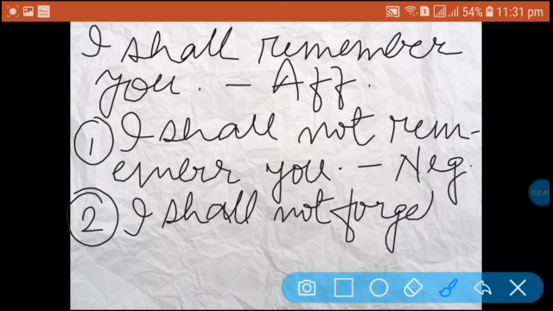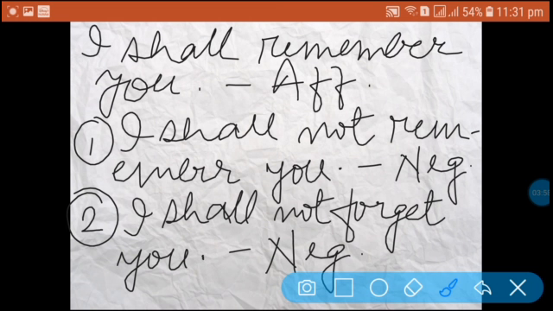According to the structure, the subject is there, the auxiliary verb is there, and then we used the negative word not, and then we used the V1 form, the opposite of the word remember, the verb. As in the definition I said, if the sentence carries an auxiliary verb and a verb or an adjective or an adverb, we have to use the opposite meaning of those particular words. So coming to the next rule.